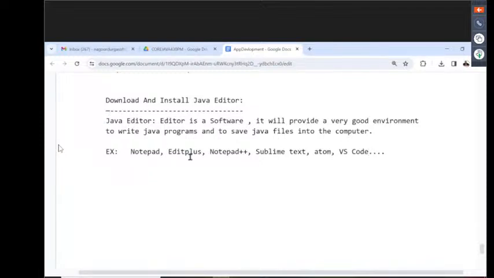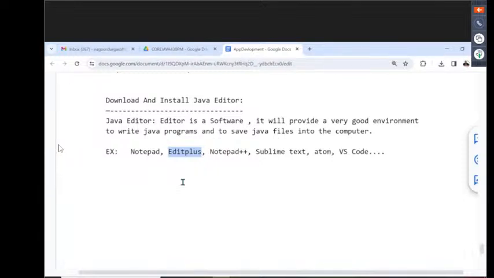That's it: Notepad, Edit Plus, Notepad Plus Plus, Sublime Text, Atom, VS Code, and so on. All these are editors. Leave it. Now in our classes, I want to use Edit Plus maximum, at the startup part, the starting point of the programming.